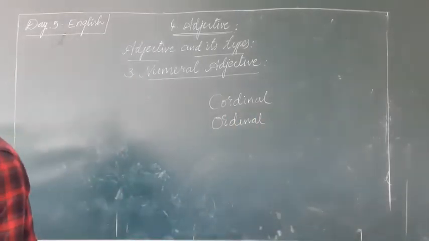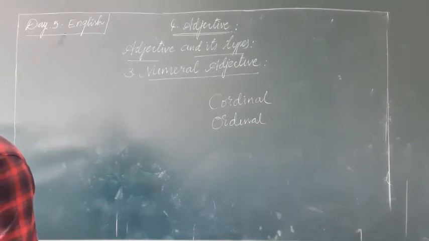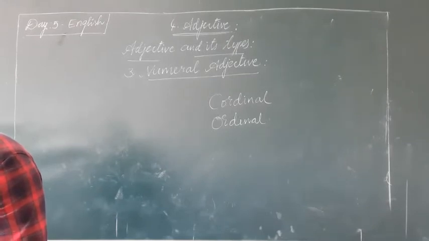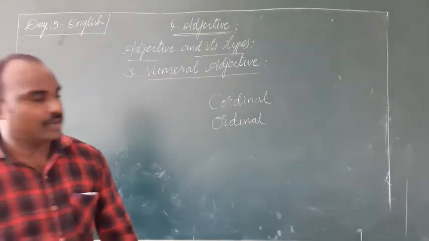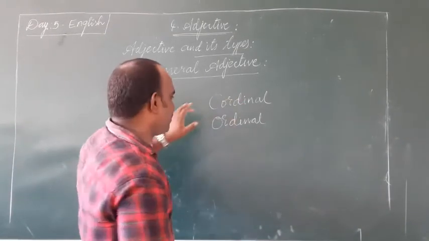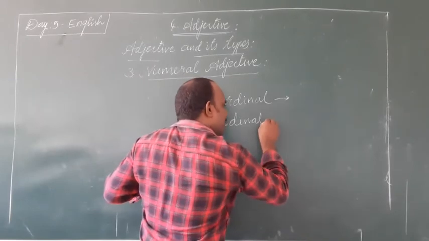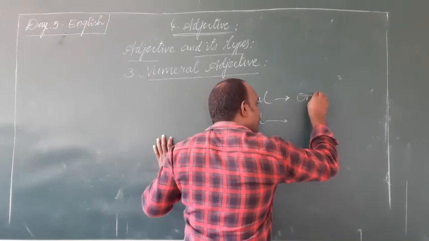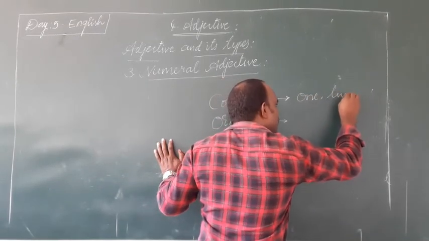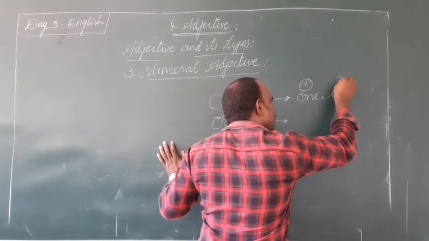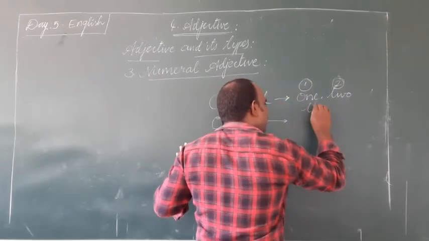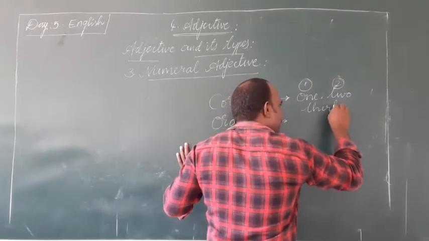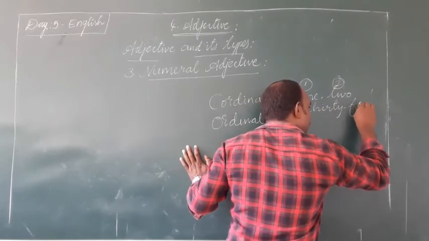Cardinal numbers means like 1, 2, of course you can write numbers also, 2, 33, 34 for example.